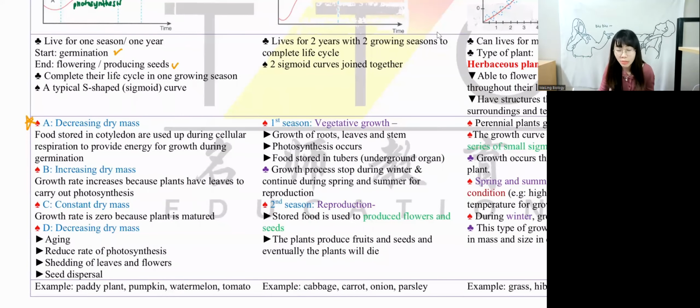What other plants are annual plants? They can only live for 1 year. We have watermelon, they can live for 1 year. Tomato, pumpkin, paddy. Do you have to know the examples in exam? Sometimes they ask you to write example, 1 or 2 examples. So at least you have to know 2 examples. Just remember paddy and watermelon. It's easy, okay? Paddy, watermelon. They can only live for 1 year.